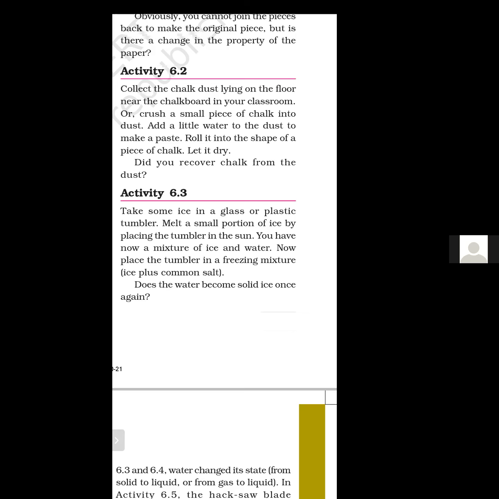You can also perform another activity. You can heat that water and after some time it will change into vapor or steam. So it changes from liquid state to gaseous state. So there is only a change in state, only in physical appearance, and no new substance is formed. Again, it is an example of physical change.